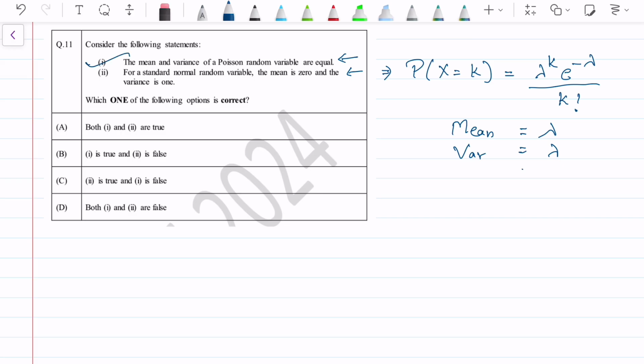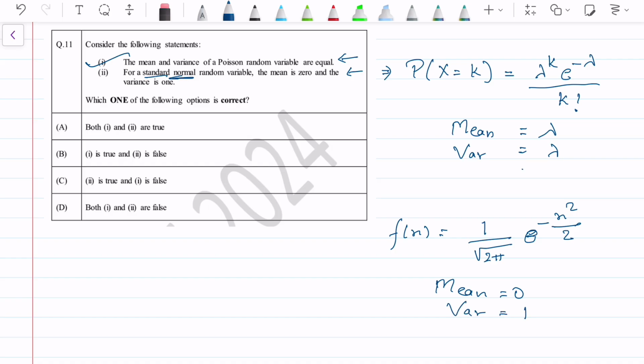Now what is the second statement? That for a standard normal random variable, the mean is 0 and the variance is 1. So again, for the normal or standard normal distribution, the PDF looks something like this: 1 upon root 2 pi e power minus x square upon 2. And as the name itself suggests, for the standard normal, the mean of this distribution will be 0 and the variance will be 1.